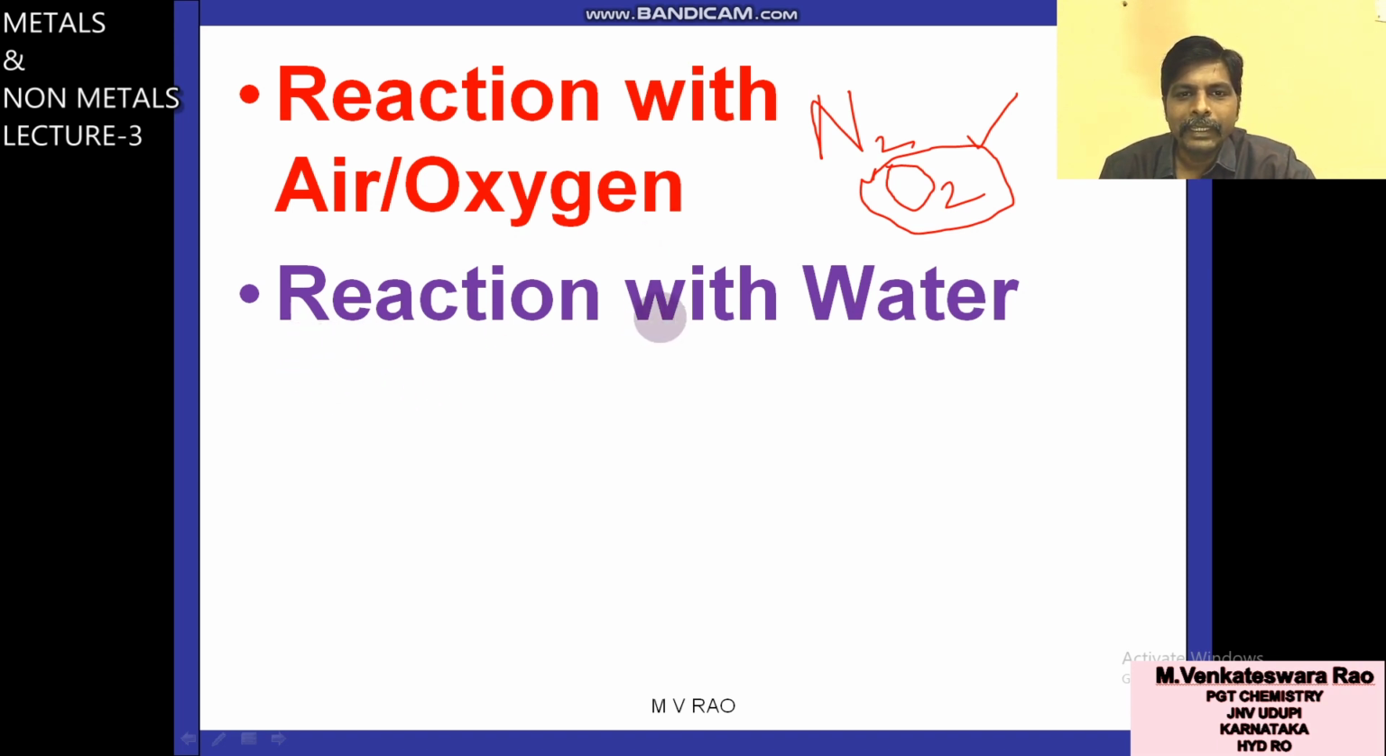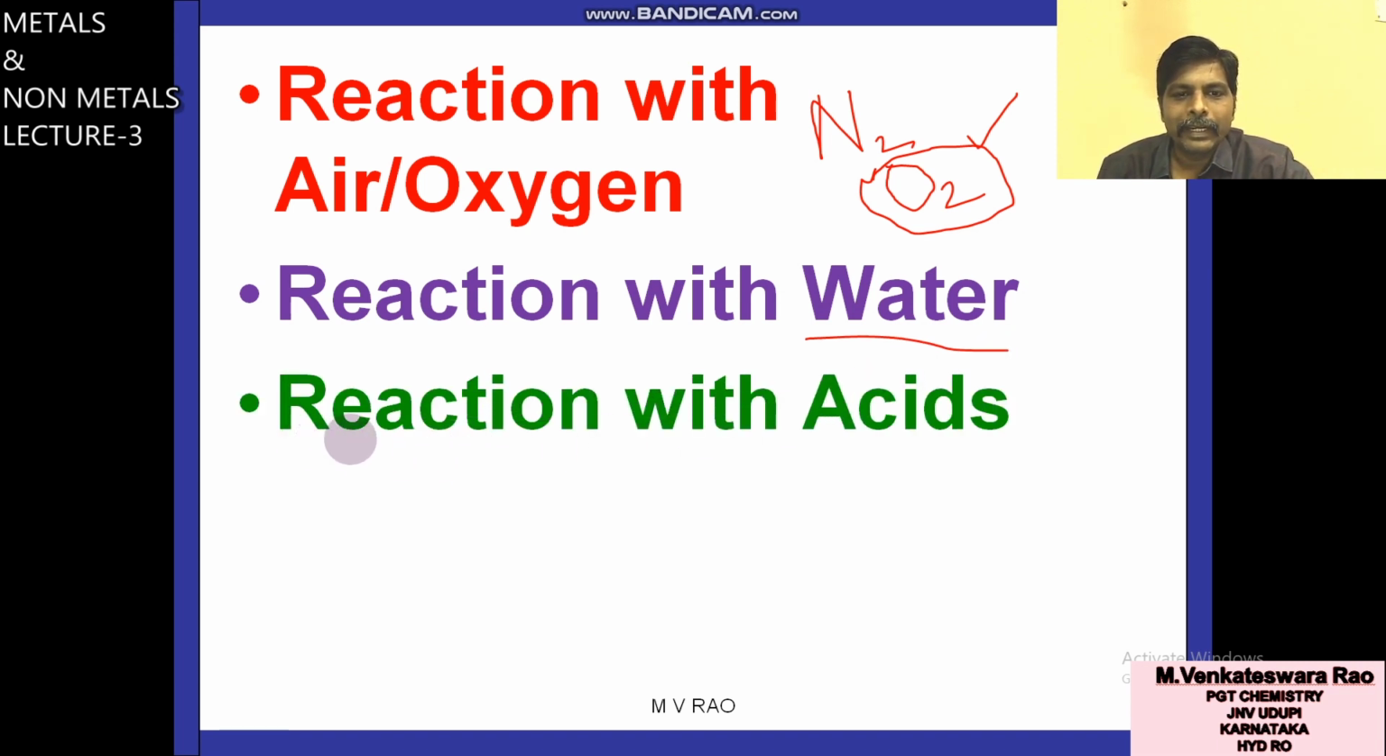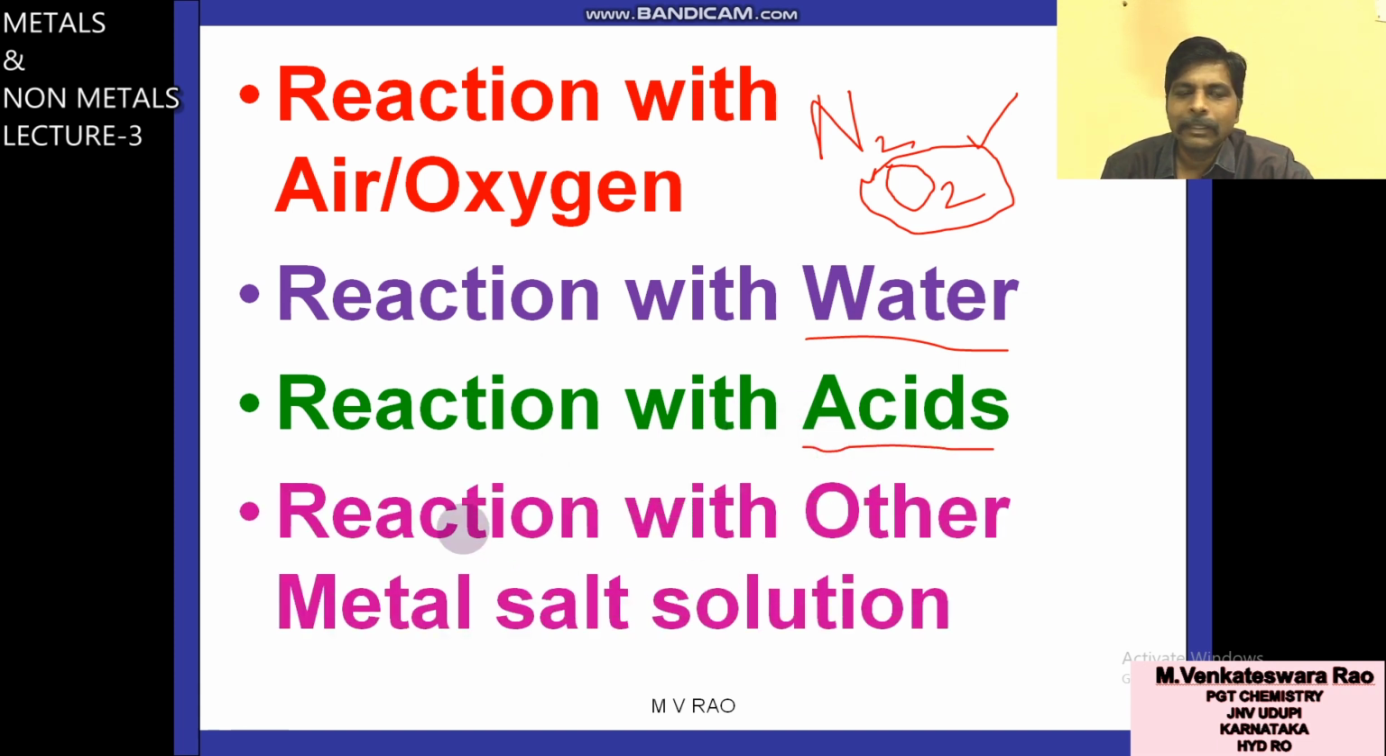Second property, reaction of metals with water. Reaction of various metals with water. Third one, reaction of metals with acids. Fourth one, reaction of metals with other metal salt solution. Suppose you take zinc, that means reaction of zinc metal with copper sulfate solution. So these 4 chemical properties are there for metals.